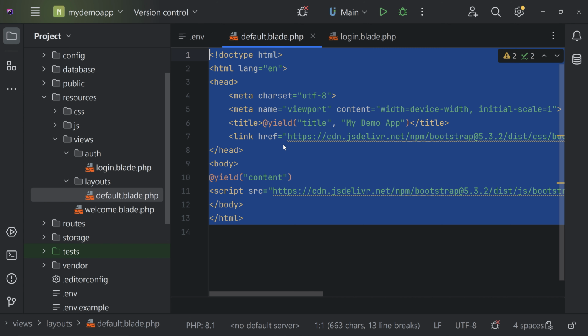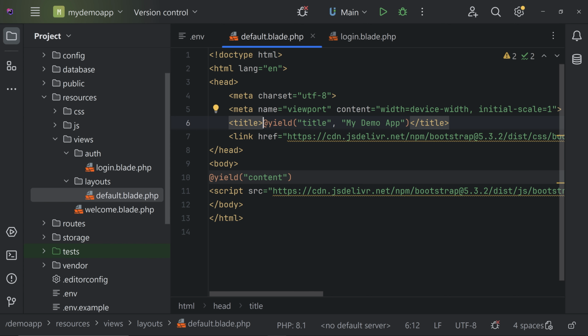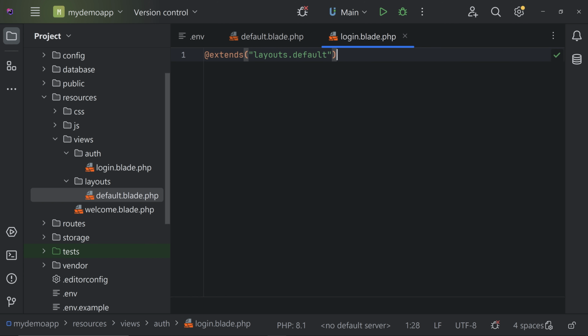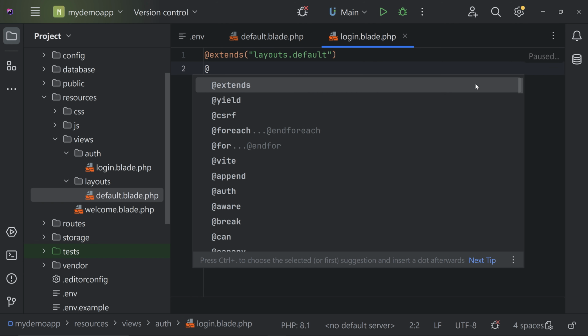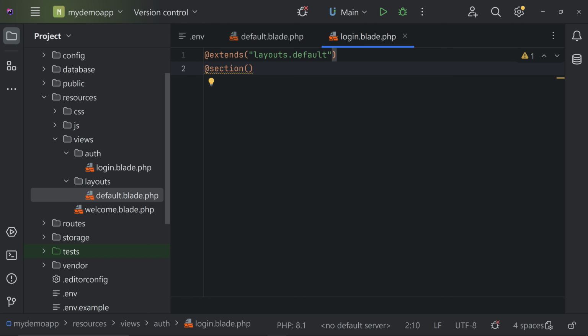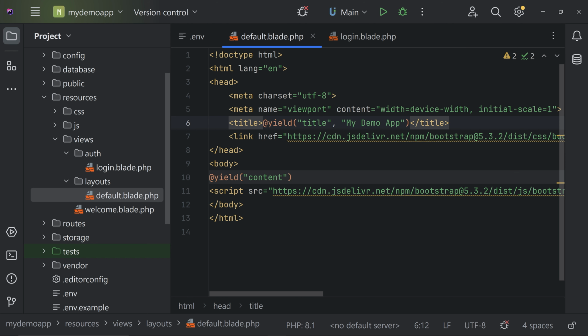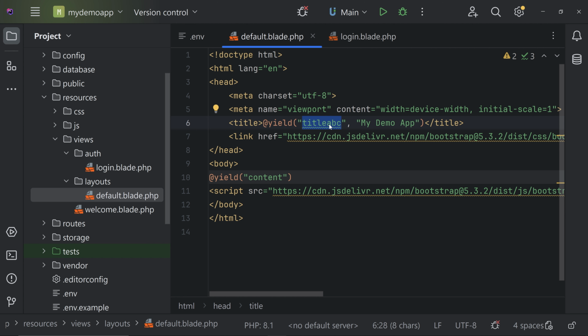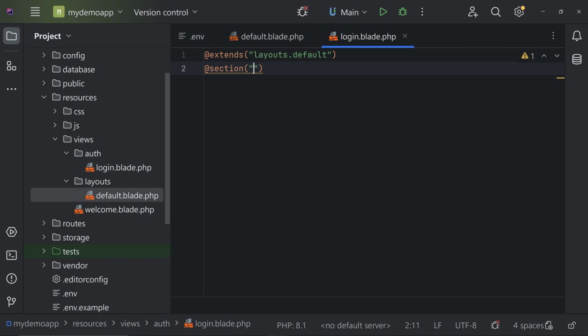Okay, and now we are going to pass the title. So let's see how we can pass the title. So let's come here and you can use the @section, then give the name that is used here. What is the name that is used here? It is title. Okay. If we are going to give some other name like ABC, then you have to use that name. Okay. So use the exact key name that is given here. Okay. So let's change it to title now and we can give it here title, and then we have to pass the value. So give a comma and here let's pass login.